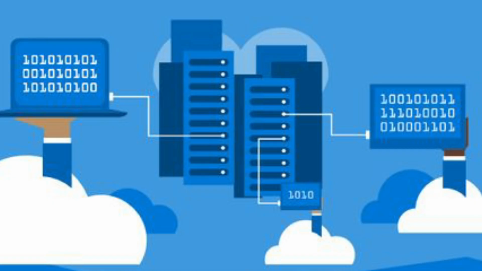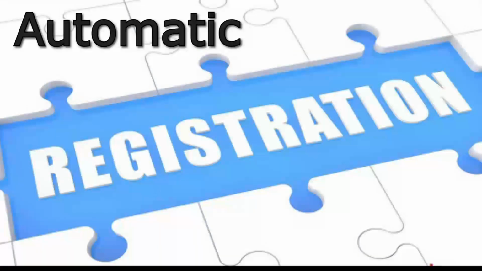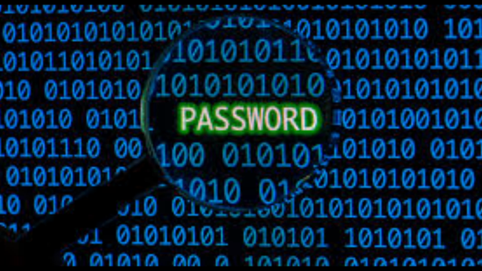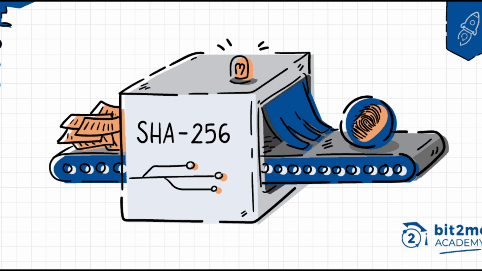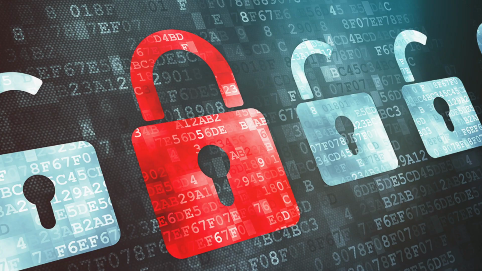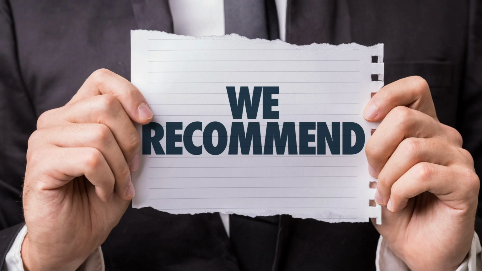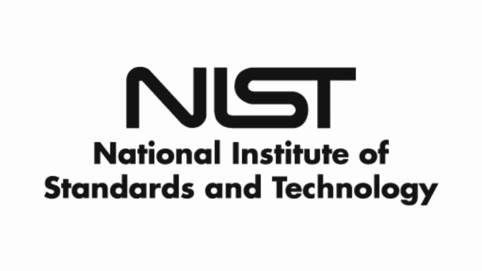Similarly, we have authentication backend that automatically registers the user, does all the necessary validations, and the passwords will also be stored in an encrypted format. Django uses PBKDF2 algorithm with SHA-256 hashing technique, which is very secure and is also recommended hashing technique by NIST, National Institute of Standards and Technology USA.